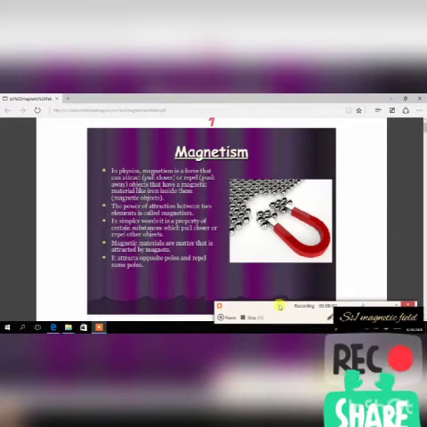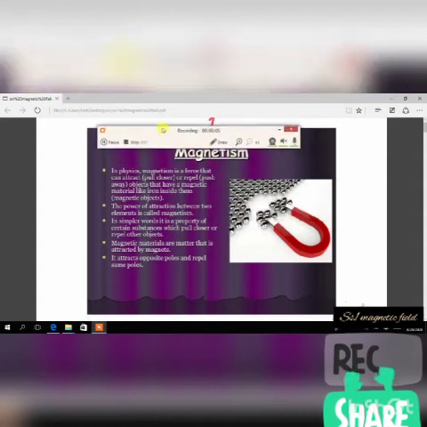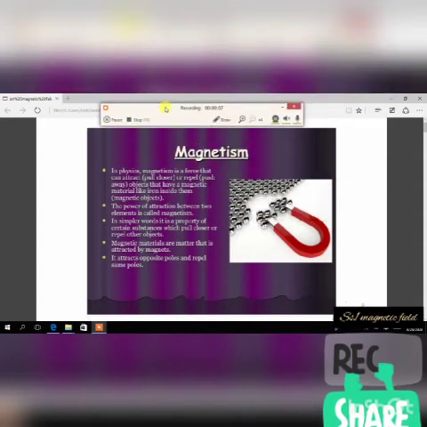Today's topic is magnetism and magnetic field. So, we'll first of all be looking at the meaning of a magnet and some other things. Alright. In physics, magnetism is a force that can attract.